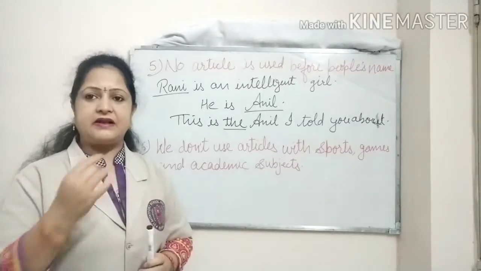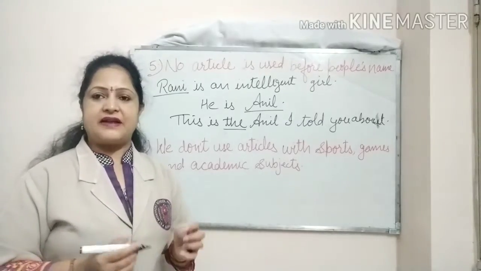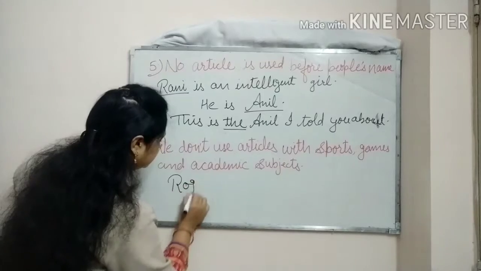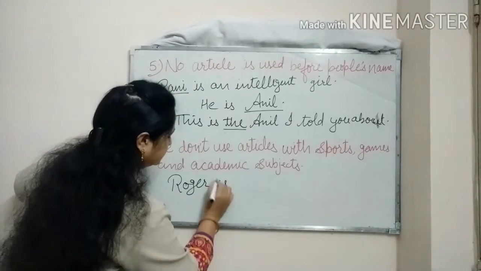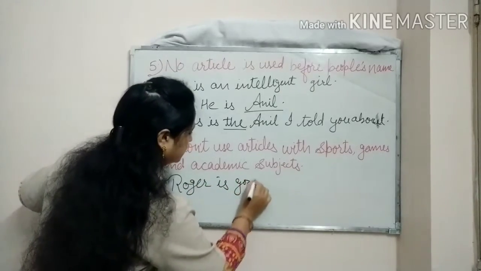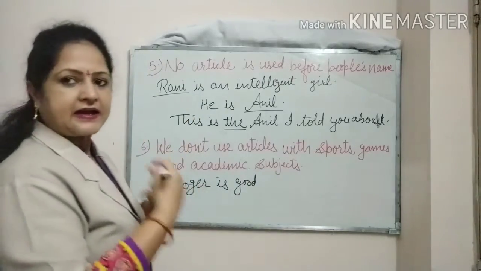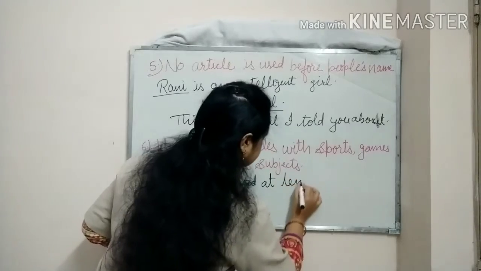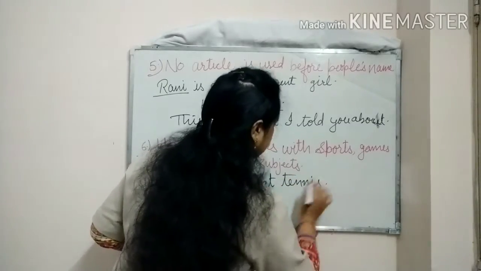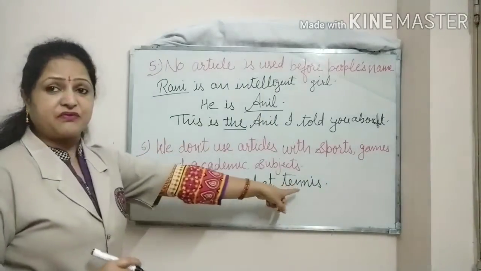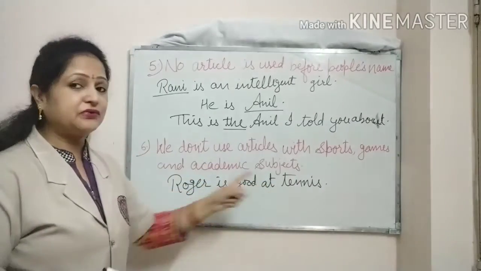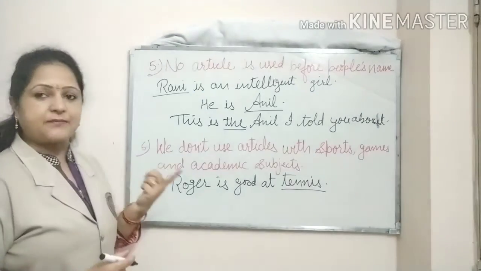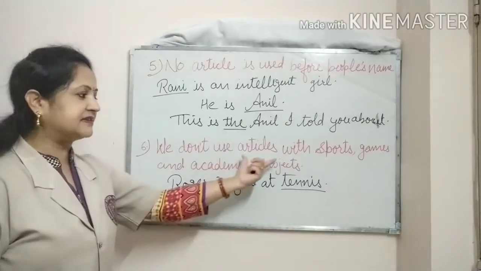So again we'll take some examples here. So one example is Roger is good at tennis. So tennis is the name of a game. So as it is the name of a game, I have not used any article before writing tennis here. Okay. So one more example we can take with the academic subjects here.